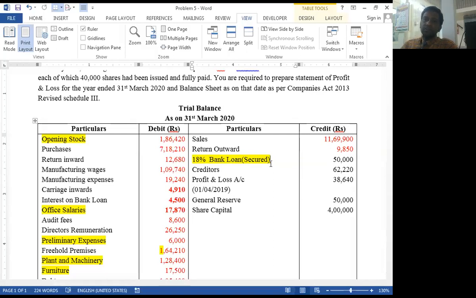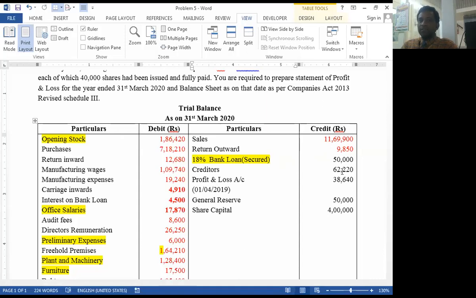Whenever percentage of interest is attached with any item, that means we need to calculate interest on that item and verify whether this interest is paid or received during the year. So the total amount of bank loan is 50,000 and annual interest rate is 18%.